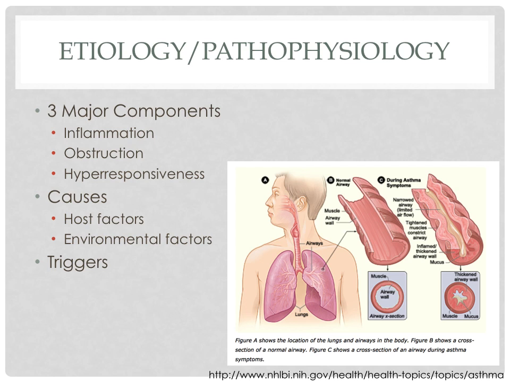The third is hyperresponsiveness. The inflammation in the airway is thought to be a cause of bronchial hyperresponsiveness. This can be due to a number of different stimuli or triggers. Causes. When taking into consideration the causes of asthma, there are two main groups: host factors and environmental factors. Host factors take into account genetics.